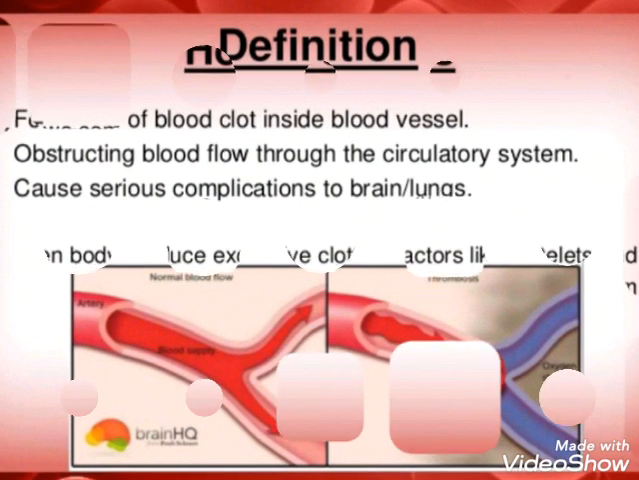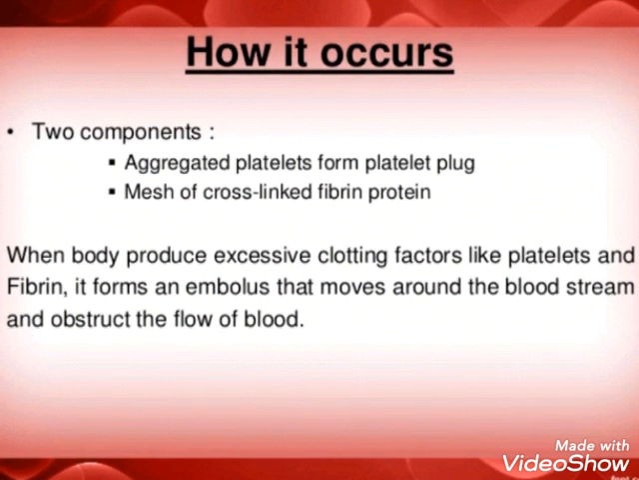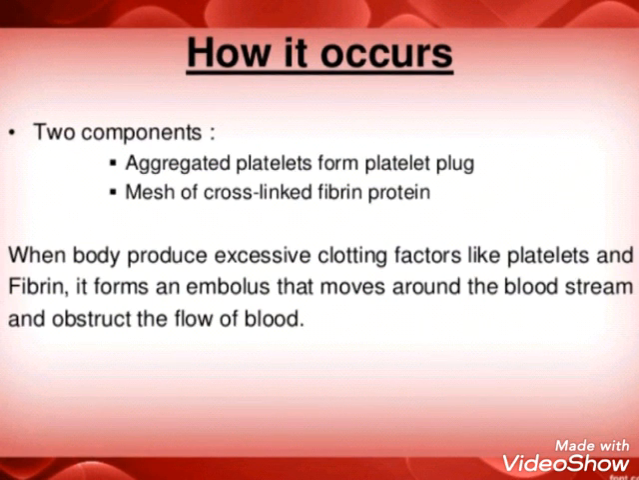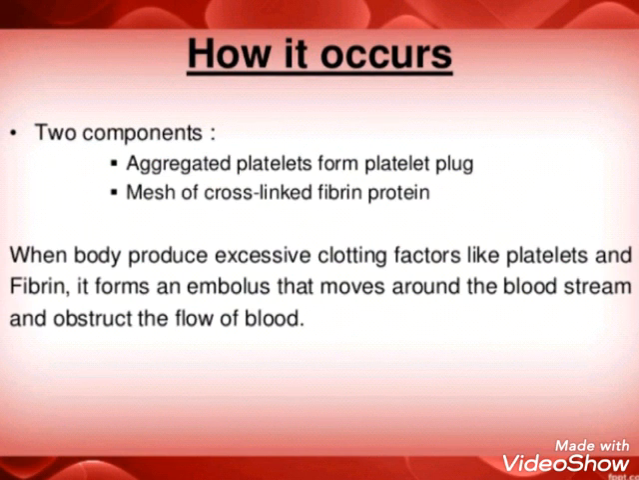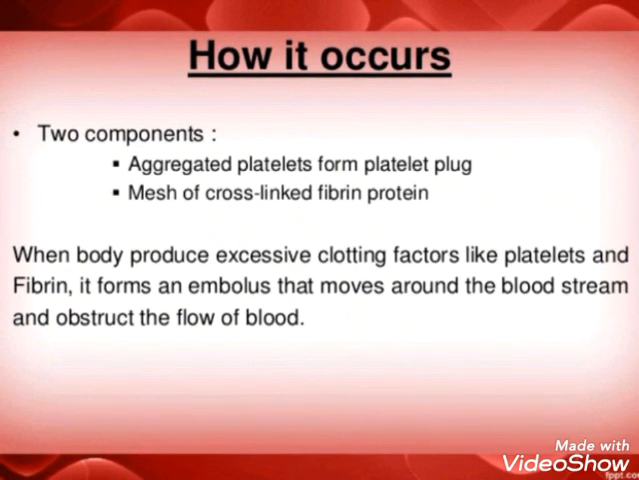Then we'll see how it occurs. So there are two components: aggregated platelets forming a platelet plug, and a mesh of cross-linked fibrin proteins. When these cross-linked fibrin proteins and platelet plugs are generated and get collected at one point, they form a big, you can say, iceberg of blood, and then they start clotting. So that is called thrombosis.